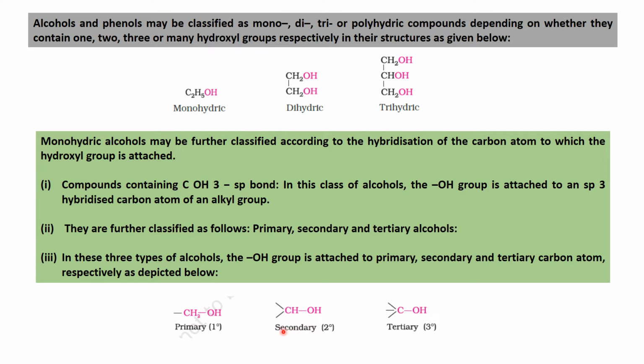If it is attached to a secondary carbon, that means one carbon is already there and two more carbons are attached. Anything may be there, we'll see that later, but that is called secondary. And a single carbon with three different groups attached is called tertiary. So this is primary, then secondary, then tertiary.